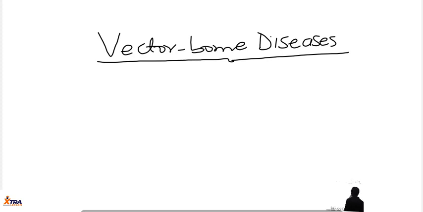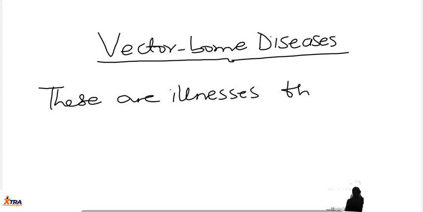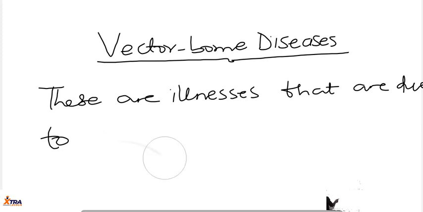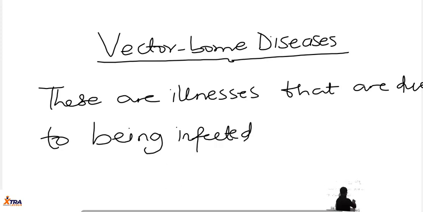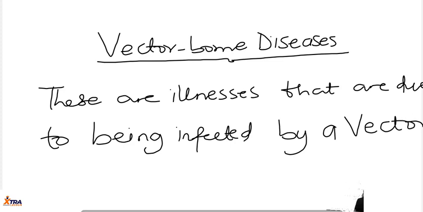So vector-borne diseases are illnesses that are due to infection by a disease-carrying vector. So far as carrying the pathogen makes it a vector, let's not make a tautology. If you say disease-carrying vector, a vector is already a disease-carrying organism. So are we saying disease-carrying organism? That's what you call tautology. So illnesses that arise due to infection by a vector are what you call vector-borne diseases.